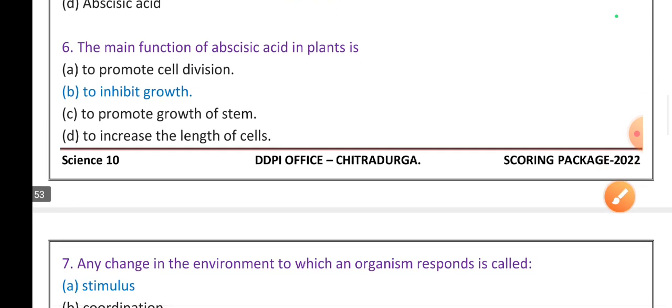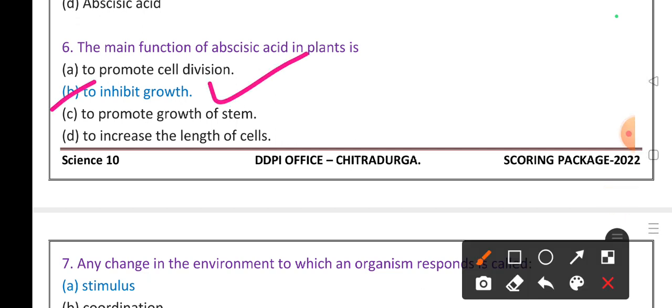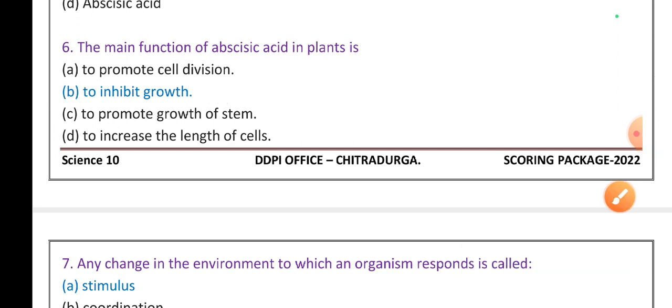Then the sixth question, the main function of abscisic acid in plants is that it inhibits growth. After the plant reaches maturity, it inhibits the growth in plants. Promote cell division, which one? Cytokinin. Promote growth of stem, it's auxin. Increase the length of cells, also auxin.